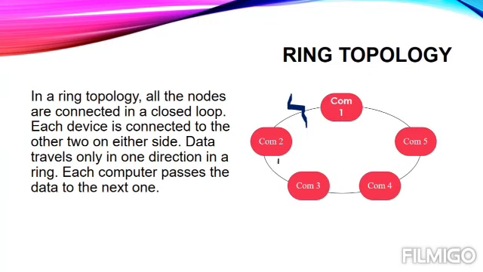If in case any one single computer is not working, I'm not saying the cable is not working. Now let's say this computer number 2 is not working. In that case, computers number 1, 2 and 3, all these computers can have a data loss. So it may cause a data loss for all the devices in the network. That's why every node has to be active and fit and fine.